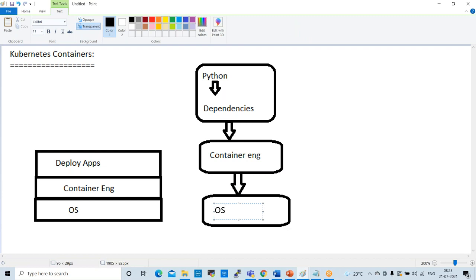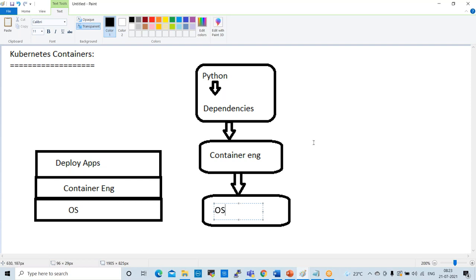Normally when you want to deploy any application or run any project in a Kubernetes environment, we use this flow. Whatever applications we are running depend on some dependencies, and the applications and dependencies depend on the container engine. Container engines depend on the operating system.